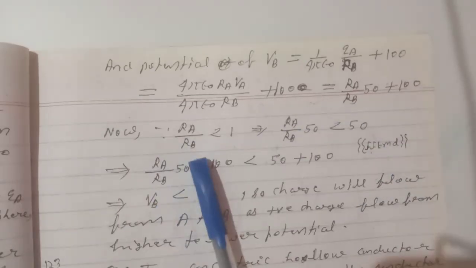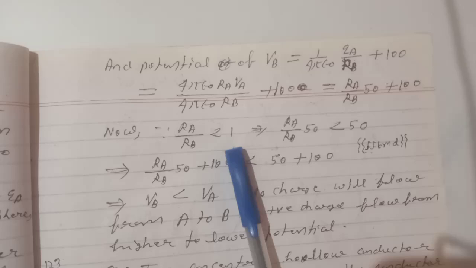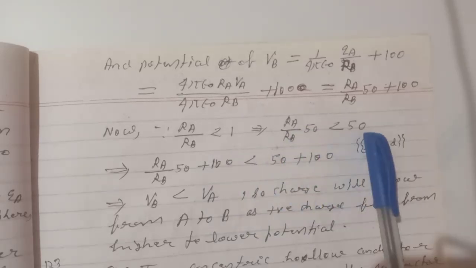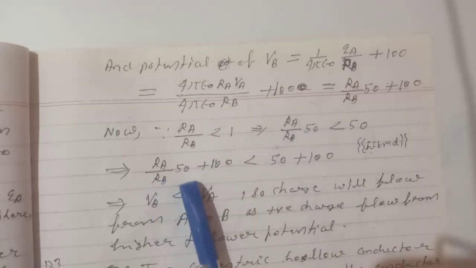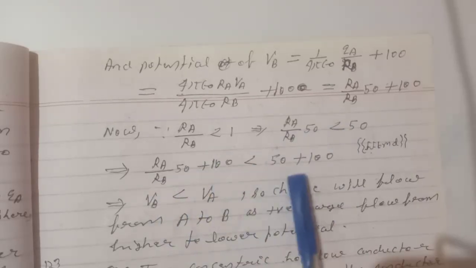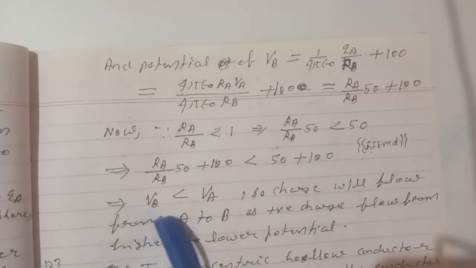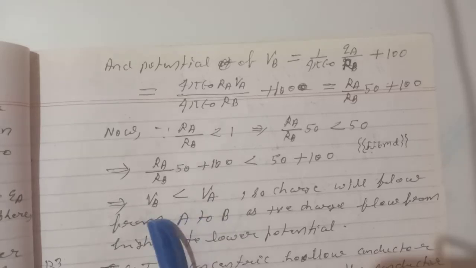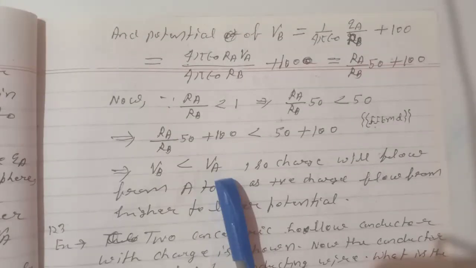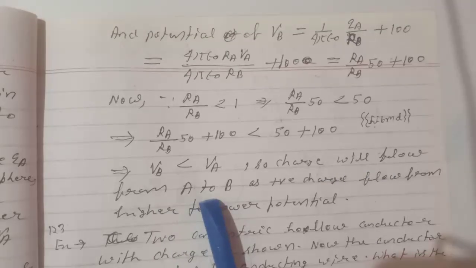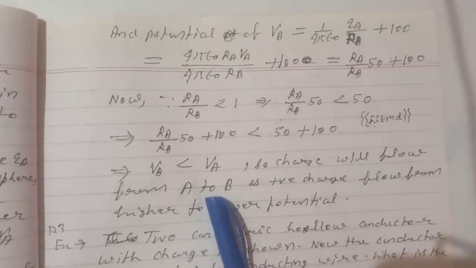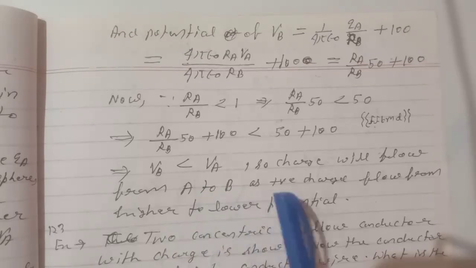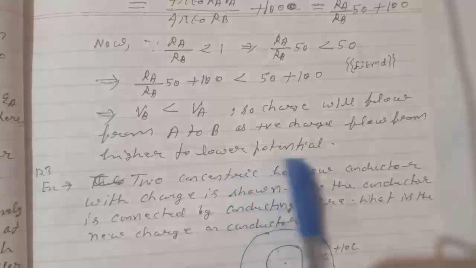Now since RA by RB is less than 1, this implies RA by RB into 50 will be less than 50, or RA by RB into 50 plus 100 will be less than 50 plus 100. This implies VB is less than VA. So the potential of B is less than the potential of A, so charge will flow from A to B, because positive charge always flows from higher potential to lower potential.